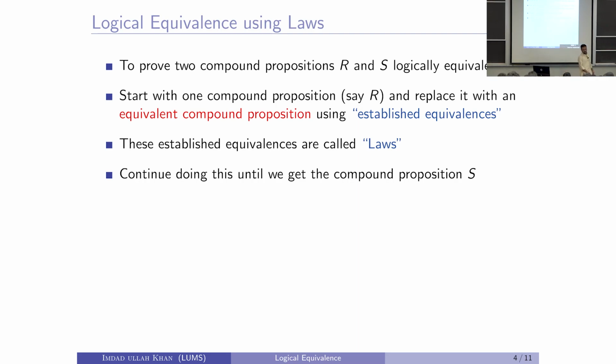Okay. So, to prove 2 compound propositions equivalent, how do we do it? How do we translate an English language statement into some other equivalent statement? Translate or rephrase an English statement to another statement.